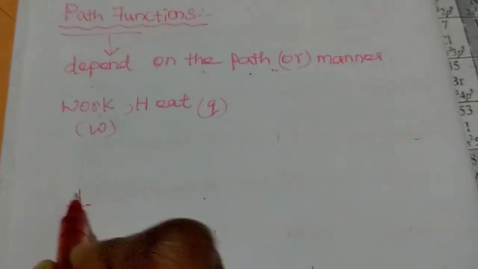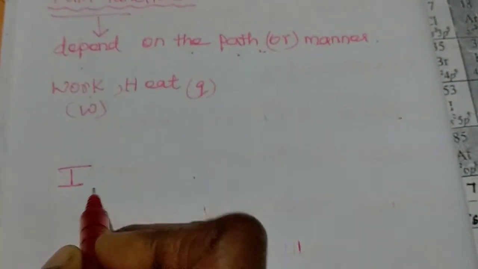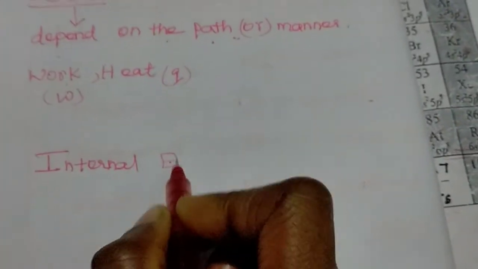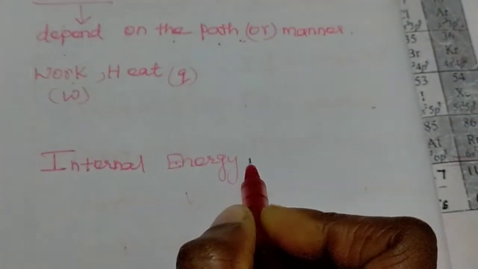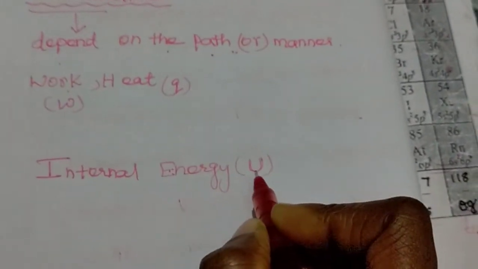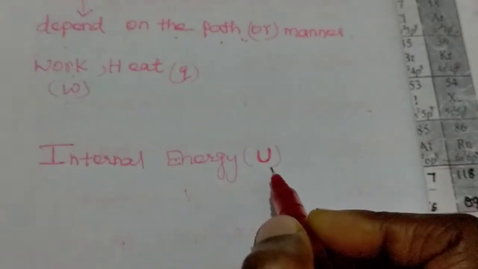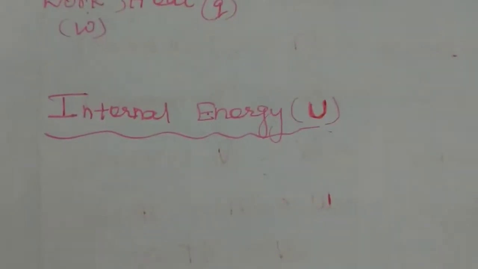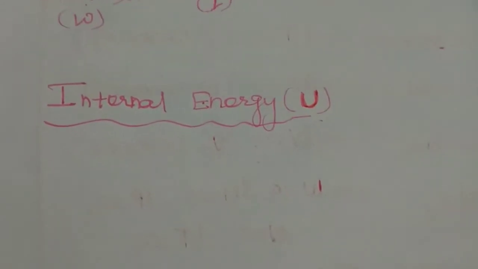One of the most important variables is internal energy. Internal energy is denoted here as U, capital U. What is internal energy?